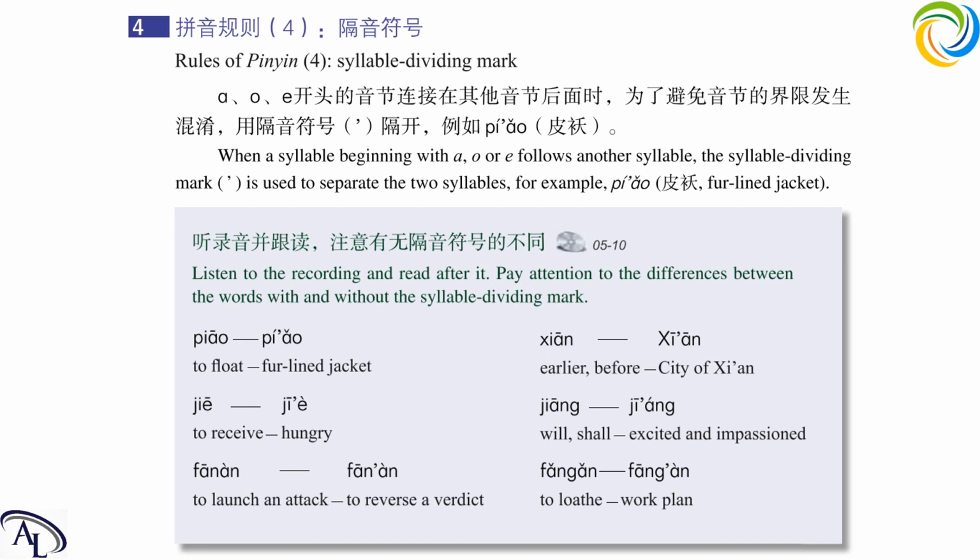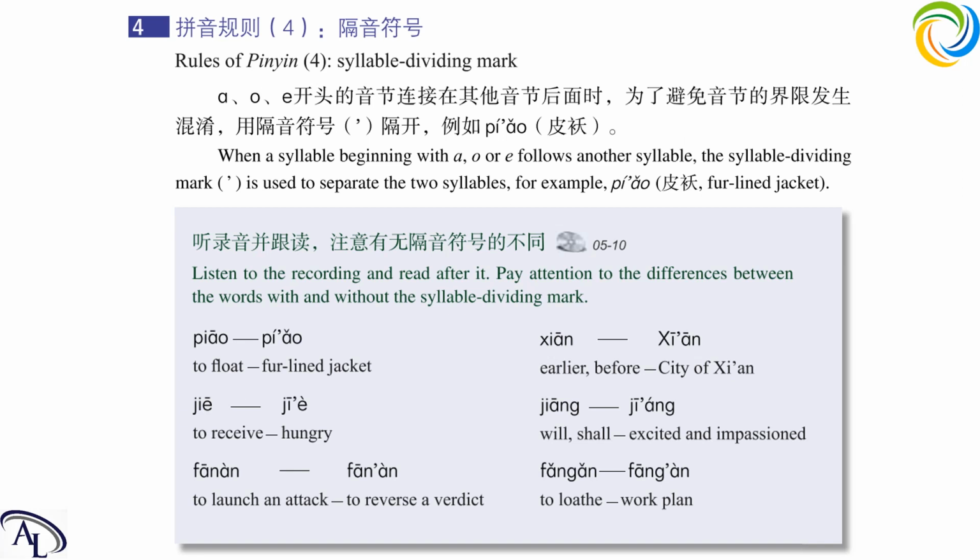Next one, fa nan. For this, we will read it like this. Fa nan. So in this circumstance, we will always put the n for the latter syllable.